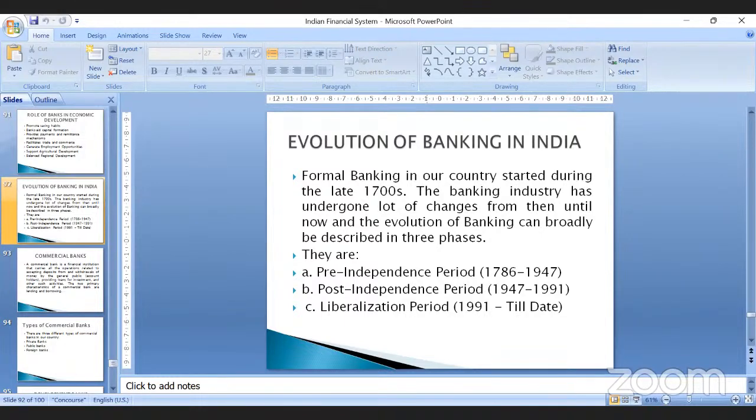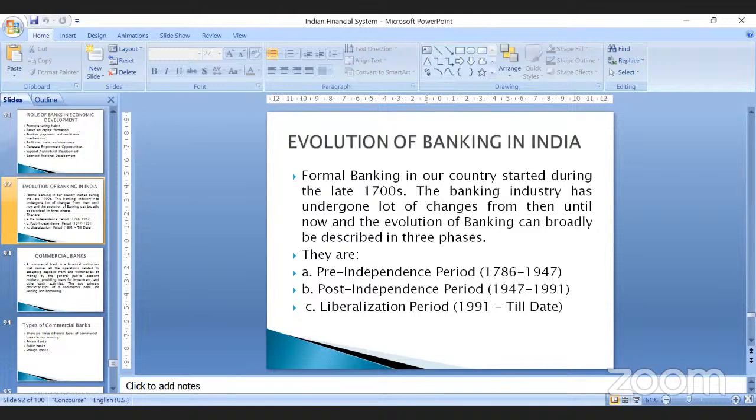So East India Company, right? We were under the rule of Britishers at that point of time. So East India Company established three banks called Bank of Bengal, Bank of Mumbai, and Bank of Madras. And these three banks were called presidential banks. Before independence, these three banks played a very major role in the evolution of the banking sector in India. These three banks, later merged into a single bank in the year 1921,